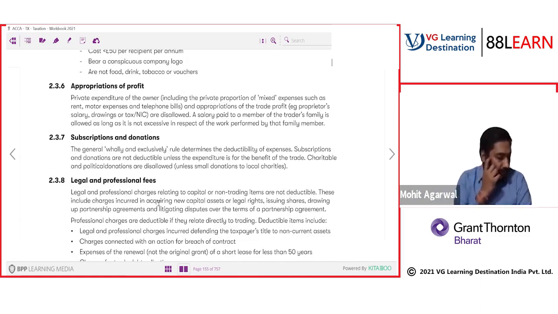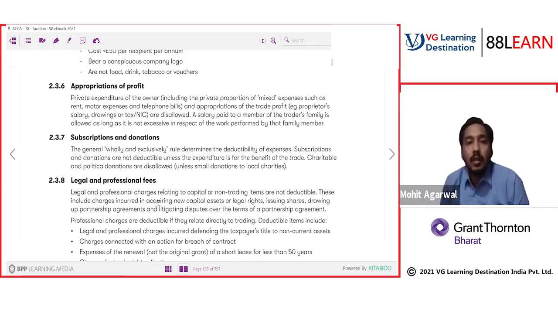Appropriation of profit. If we talk about appropriation of profit, my friend, the private expenditure of the owner, including the private proportion of mixed expenses such as rent, motor expense, telephone, and appropriation of trading profit are all disallowed. A salary paid to a member of the trader's family is allowed as long as it's not excessive in respect of work performed by the family member.